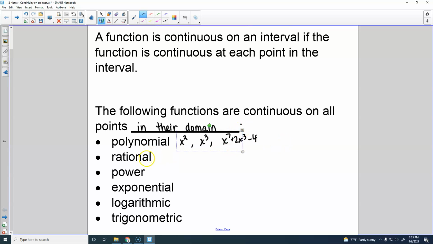But the domain for rational, the denominator cannot equal 0, right? So you might want to put your note right here, denominator. Is a rational a real number, or is it a square root, or is it a fraction? Rational is a fraction. It is also a real number. But you might be thinking of a whole number.